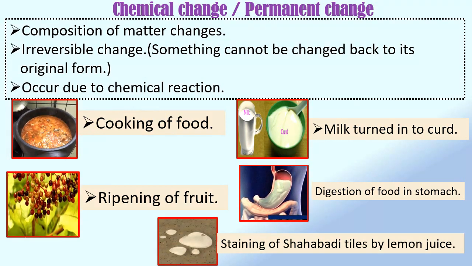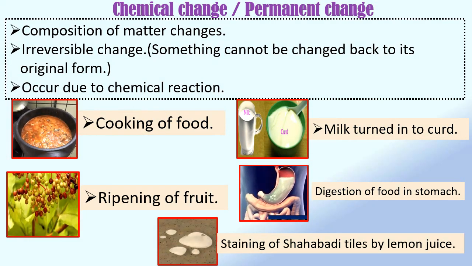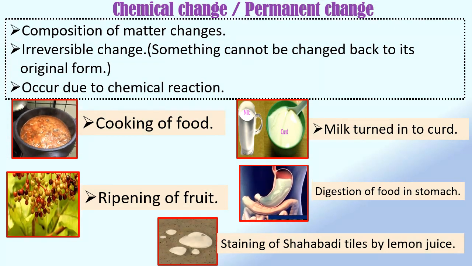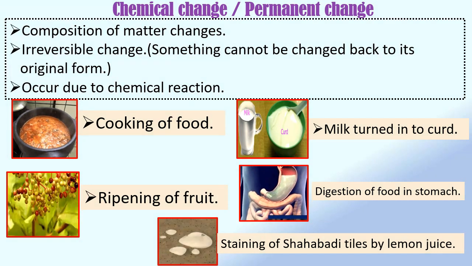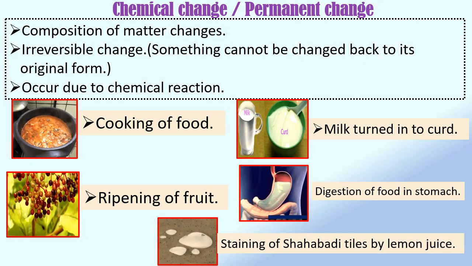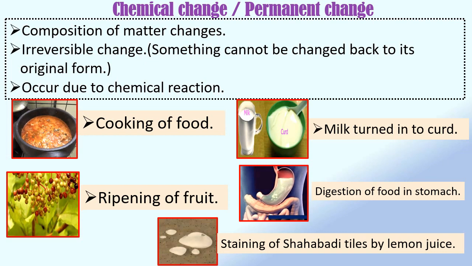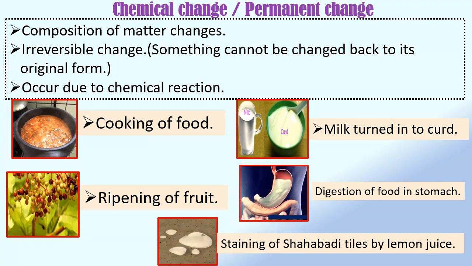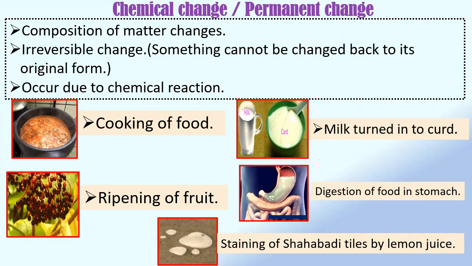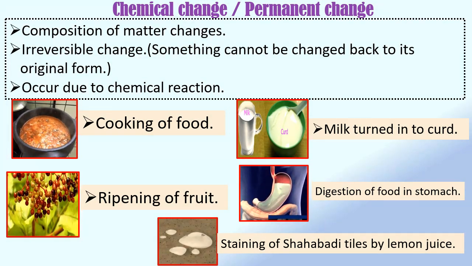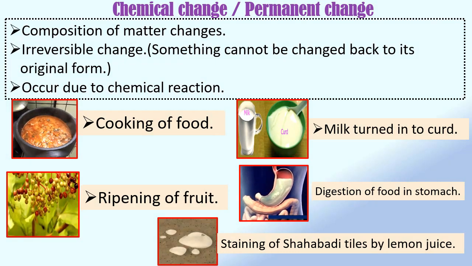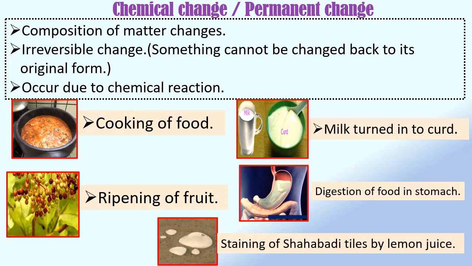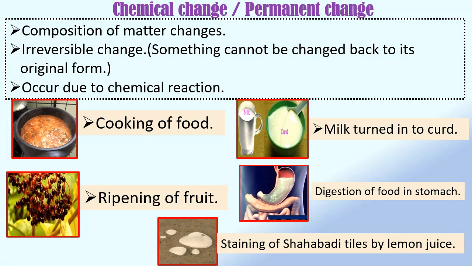Chemical change occurs due to chemical reaction. In chemical change, composition of the matter changes and that change remains permanent. Chemical change is also called irreversible change because in chemical change, something cannot be changed back to its original form. For example, milk turned into curd.